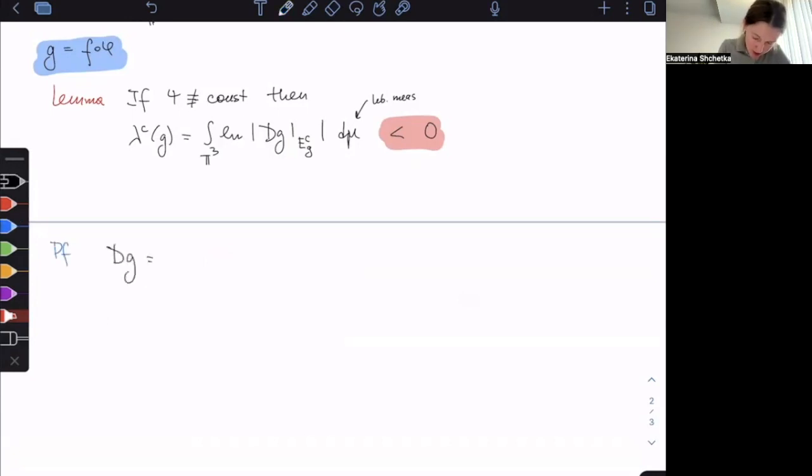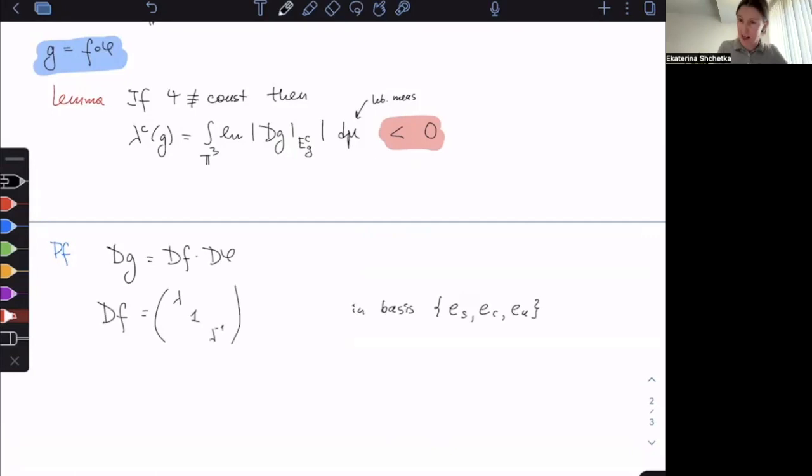So dg is going to be df times dv. So this is the chain rule. F is linear. Okay, so let's compute df first. For df, we know that in the basis of stable, central, and unstable, it simply looks like lambda, 1, and lambda inverse. All the rest are zeros, right? This is exactly my eigenvalue corresponding to the stable, and lambda inverse corresponding to unstable.